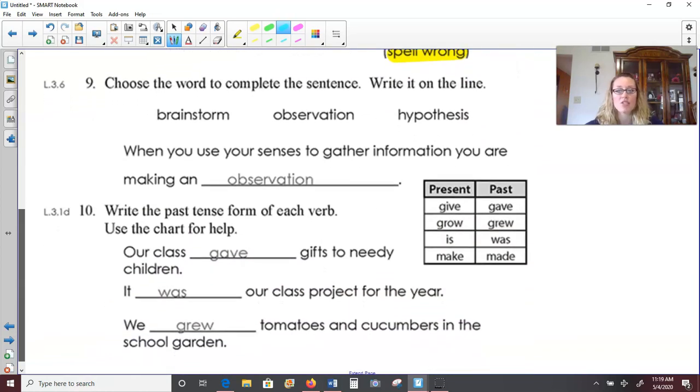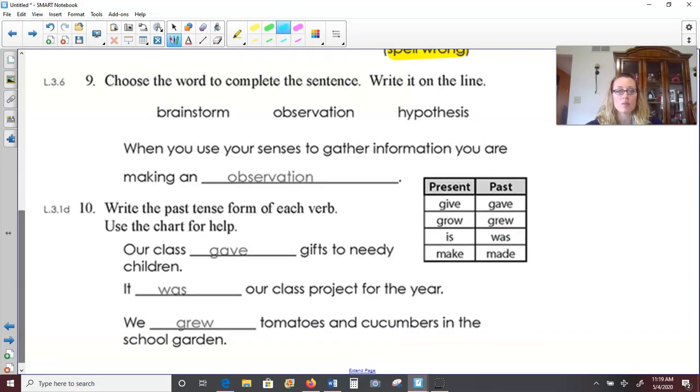Number 9, choose the word to complete the sentence. Write it on the line. Brainstorm, observation, and hypothesis. Sounds like a lot of science words. When you use your senses to gather information, you are making a brainstorm, an observation, or a hypothesis. Well, we've done this many times in class. We make an observation when we use our senses.